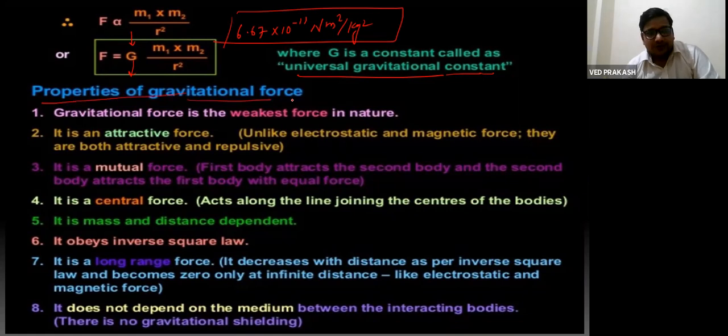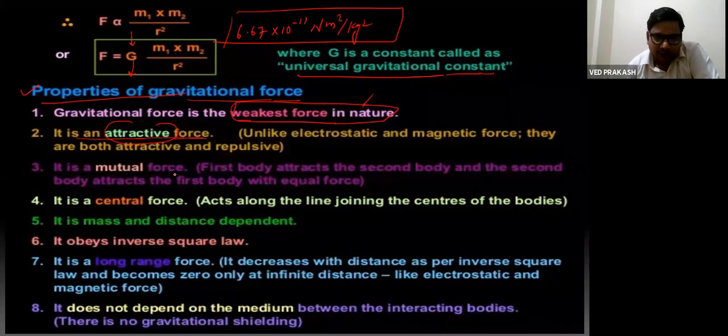Properties of gravitational force. As we all know, there are four kinds of forces in nature: weak nuclear force, strong nuclear force, electromagnetic force, and the last one is gravitational force. It is attractive in nature. Other forces, like the electromagnetic force, can be attractive or repulsive depending on the nature of charges. Like charges repel each other, and unlike charges attract. But gravitational force is always attractive, right?